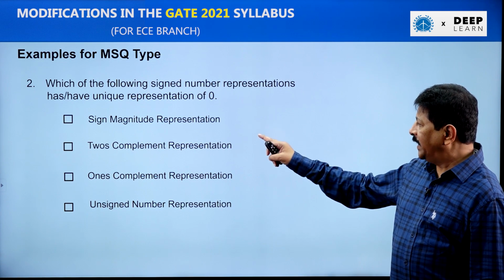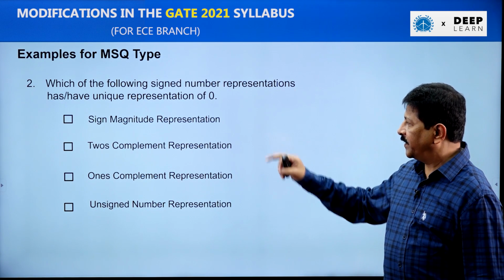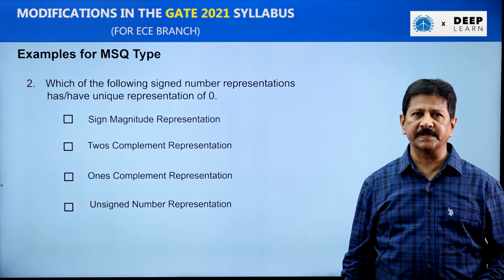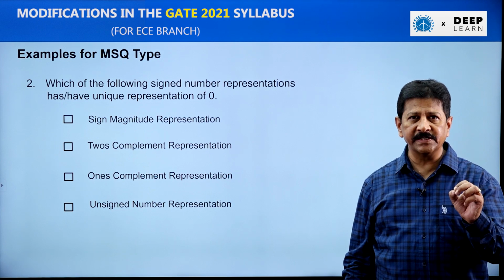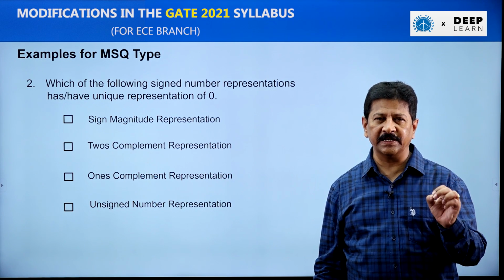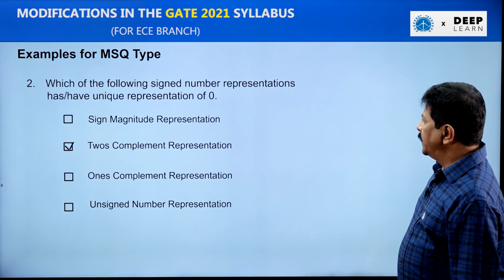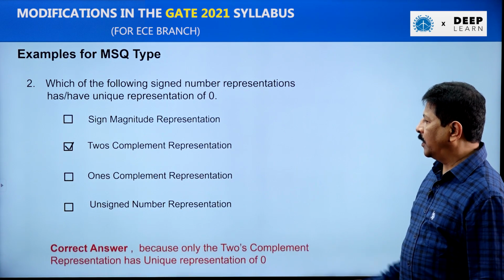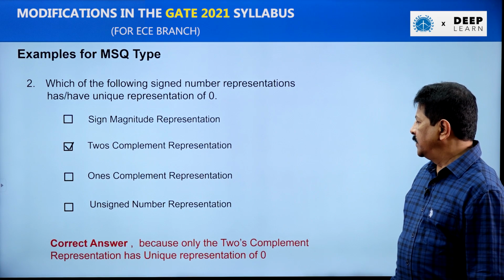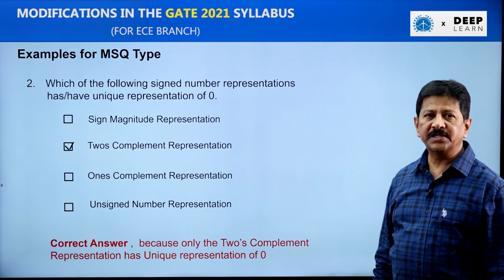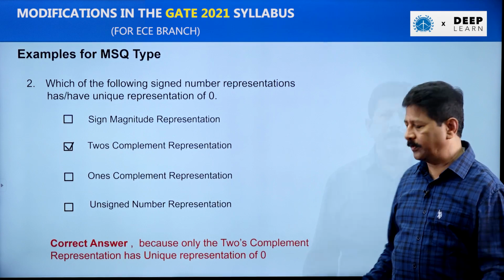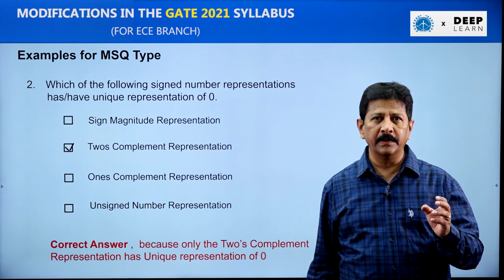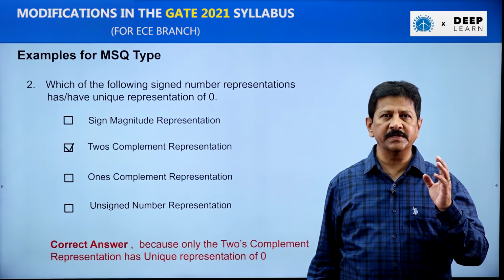We know that only 2's complement representation is the right answer for this, because in all other forms the 0 is going to have 2 different representations. So unique representation will exist only in 2's complement representation. Suppose any student selects it like this, 2's complement representation, then the answer is correct. The reason is only 2's complement representation has unique representation of 0. In this manner, looking at radio buttons and check boxes, we can determine which is an MCQ question and which is an MSQ question.